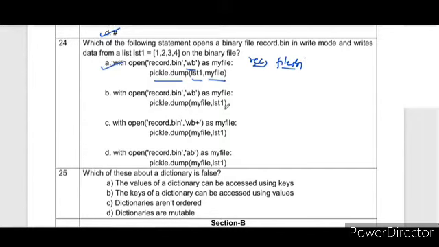Here reverse is given, and here wb plus mode is opened and pickle.dump my file, lst1, again the things are not in order. So the first option is correct.